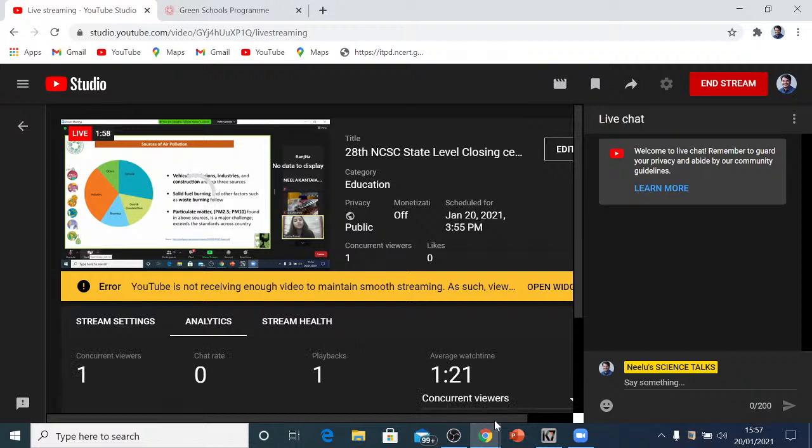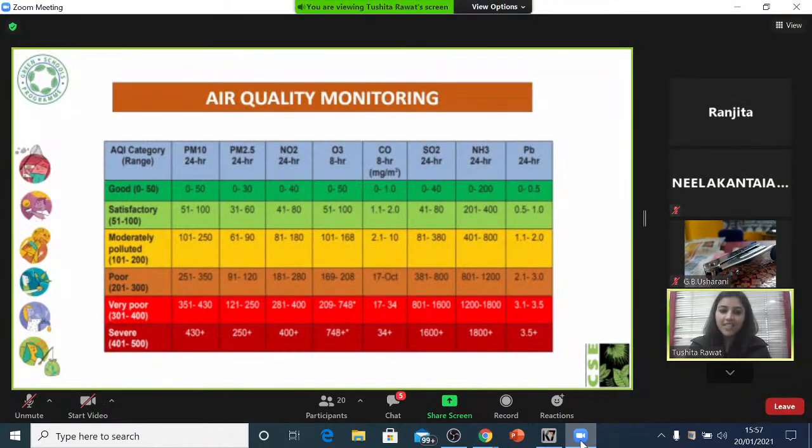So the rating is pretty much like our audit. It goes from red to green. So if the air quality is red, it means that a lot of improvement is required and the quality is not up to the mark. It's either severe or very poor. If it's orange, it means it's poor. Yellow means moderate, or light green means satisfactory. And if it's really good, which is the AQI range of 0 to 50, it would be green.